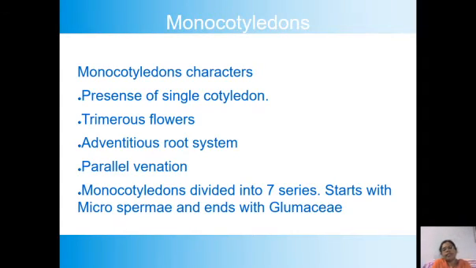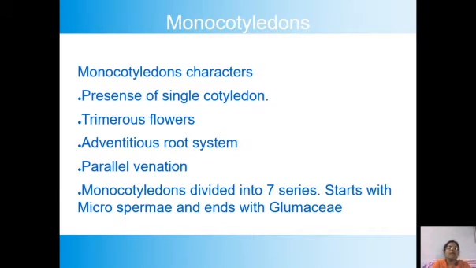In the dicotyledons we have seen tetramerous and pentamerous flowers. What is this pentamerous, tetramerous and trimerous condition? Trimerous flowers are the flowers which possess the floral parts like petals, sepals, stamens, carpels in 3 number or in multiples of 3 in number.